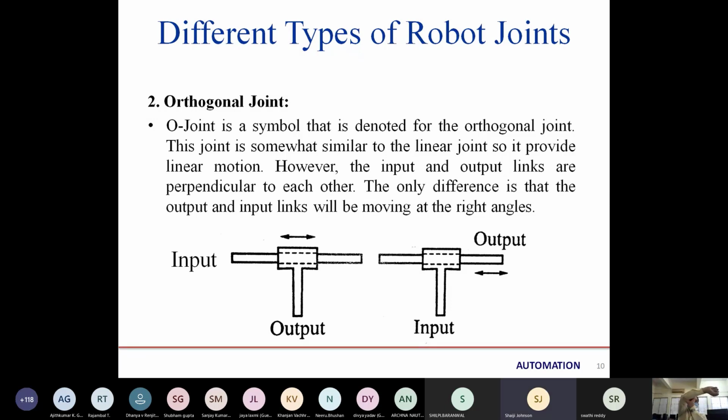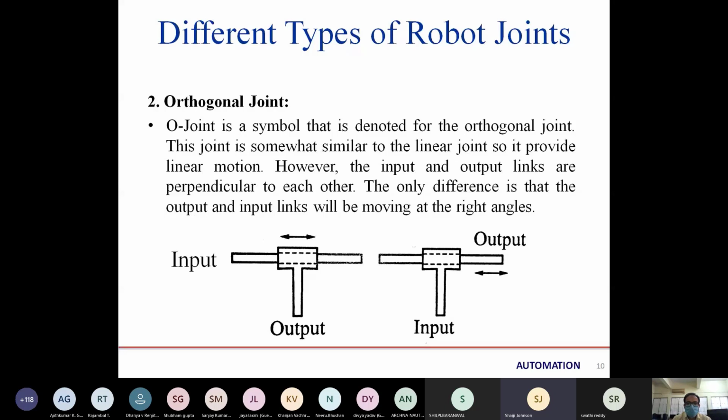What does the arrow mark represent? Sir, the arrow mark shows that the output will move in left or right direction. So in the first picture, the output will move. Yes, sir. In the first picture and the second picture also, only the output will move. Input link never moves. Okay.